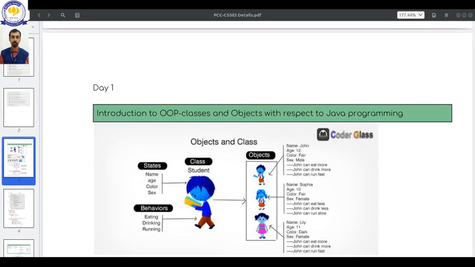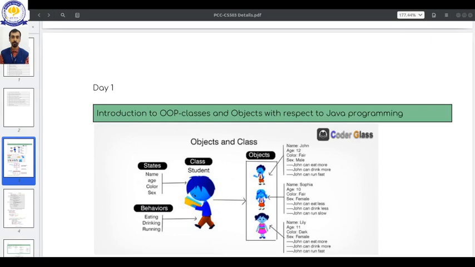C++ programming is itself an object oriented programming. C programming is a structured programming, or we say it's a procedural programming, as compared to object oriented programming like C++.